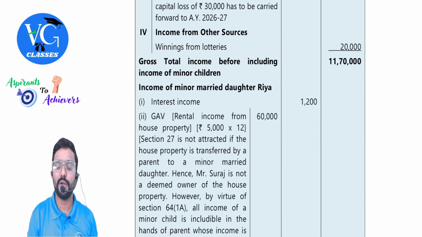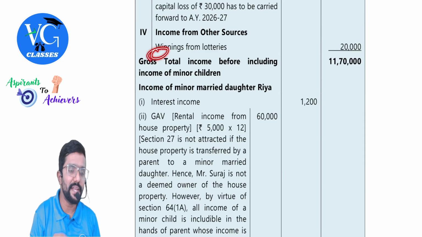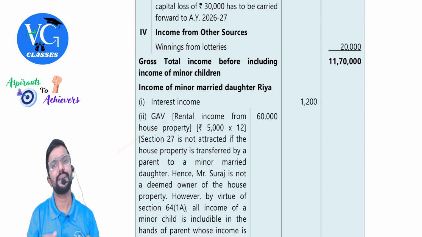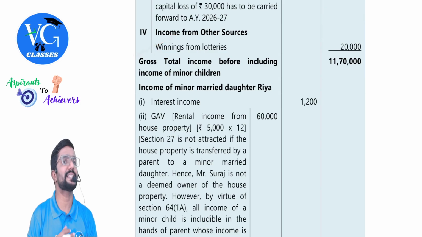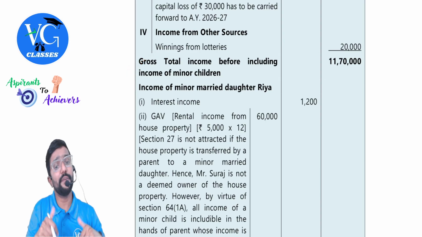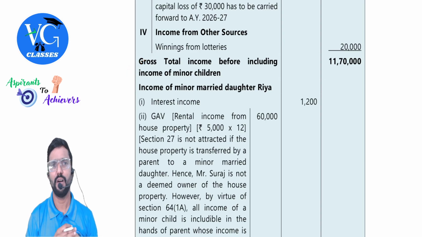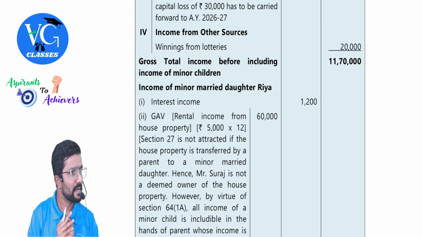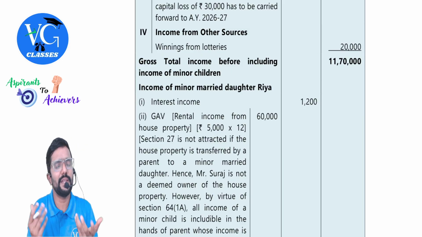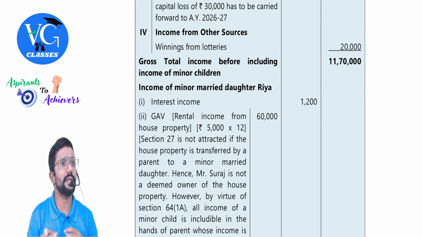Next, winnings from lottery they have told 20,000. Clear. And whenever clubbing gets attracted, income is covered here itself. They have done it separately, but I would suggest you include it under the head other sources itself. Here they have told gross total income before including the income of minor child, or gross total income before clubbing. Clear. Sir, should we show like this? May not be. Straight away you can include the clubbing income here itself.